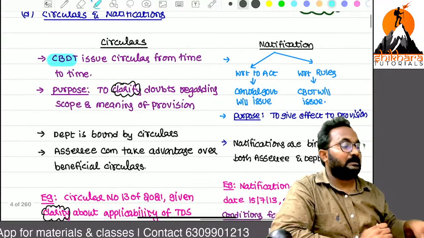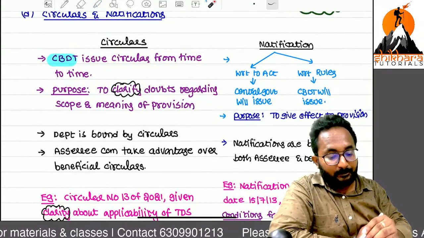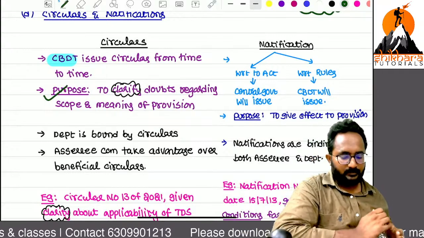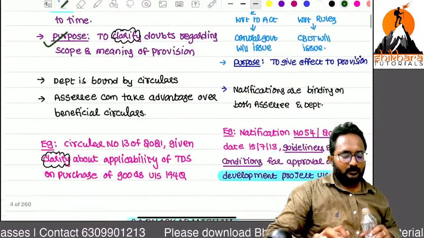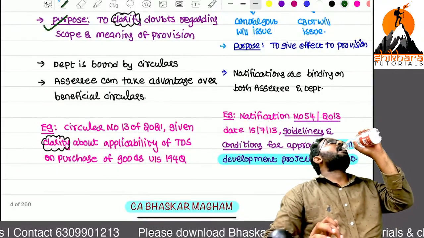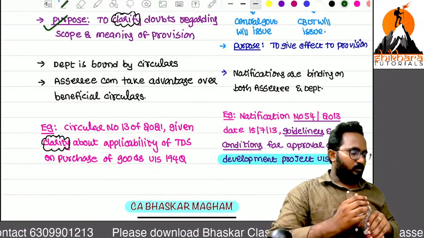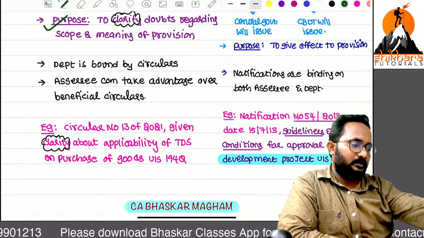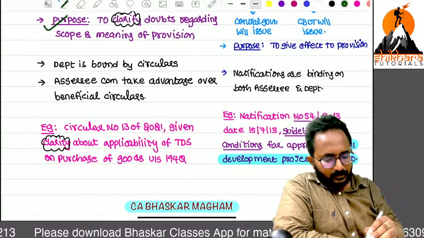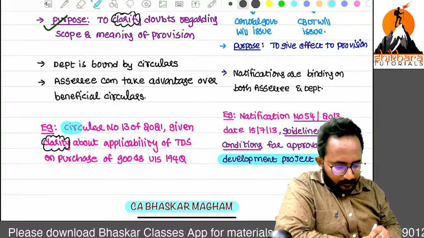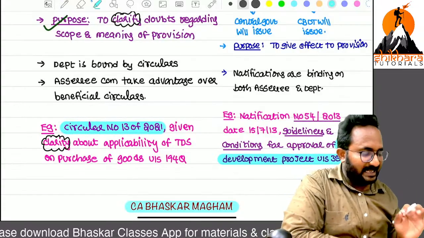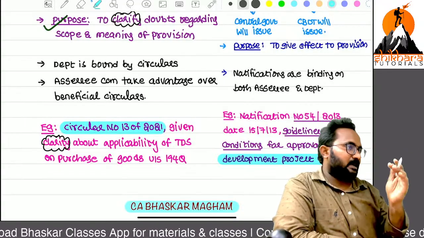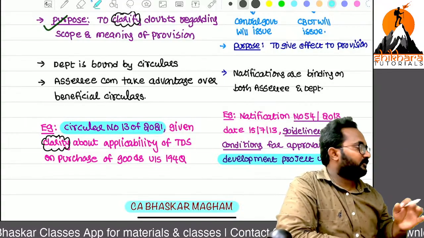Sir, what is the use or purpose of a circular? Any idea? Clarification. I will tell you a simple example. Circular number 13 of 2021. In the year 2021, they gave the number to the circular.